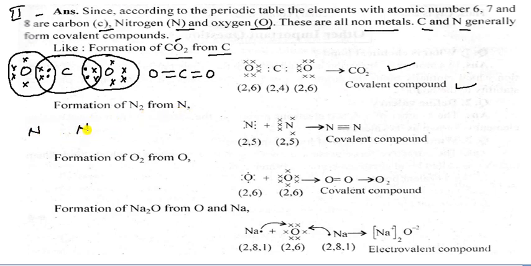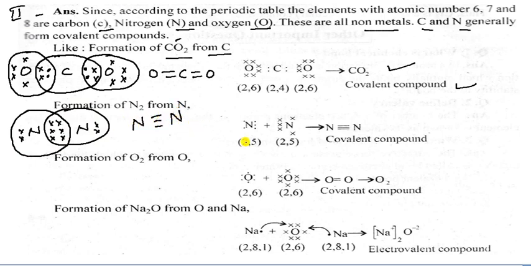Formation of nitrogen. You can see here nitrogen and nitrogen, each with 1, 2, 3, 4 and 5 electrons. Now sharing of electrons is like this, and once again sharing of electrons like this. So they form a triple covalent bond.